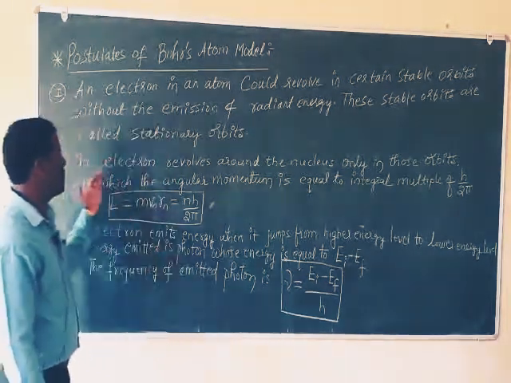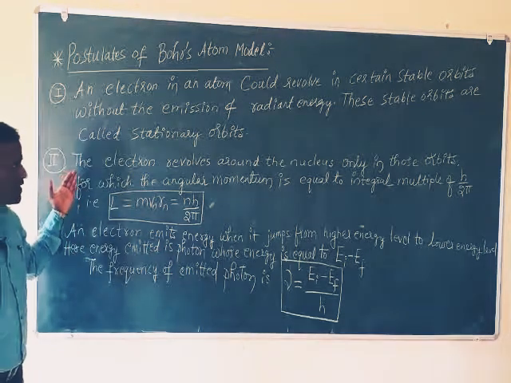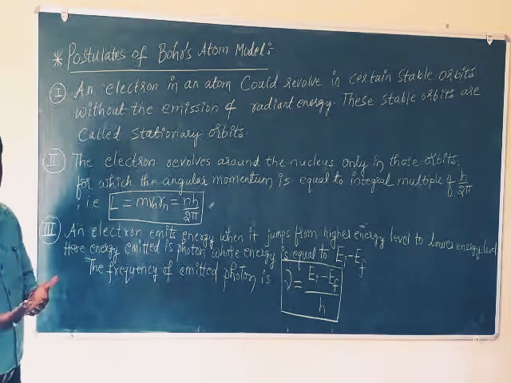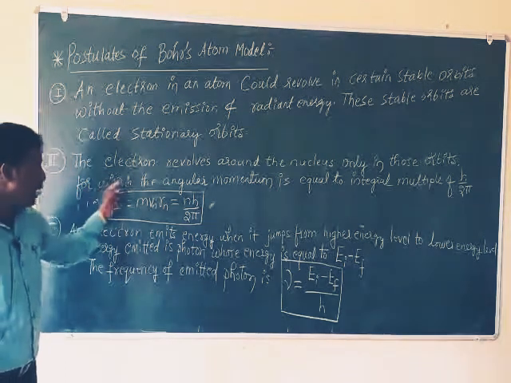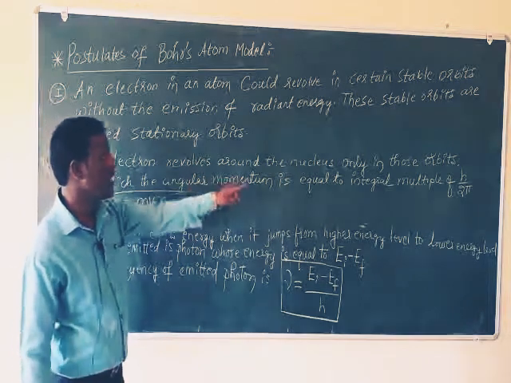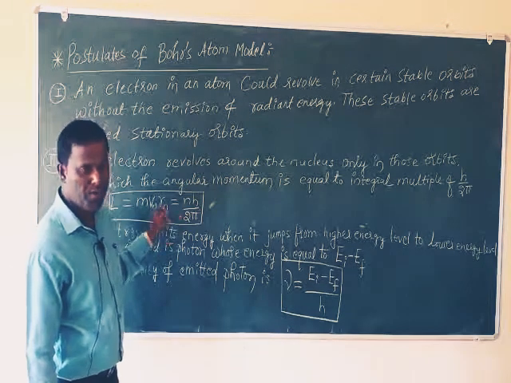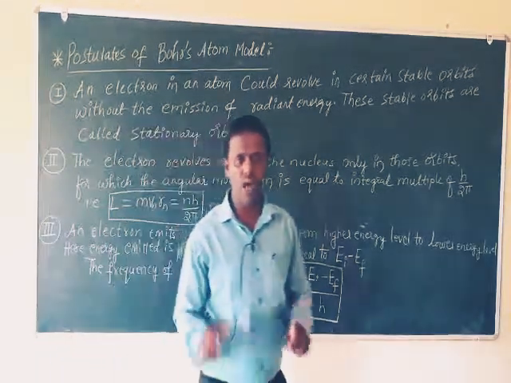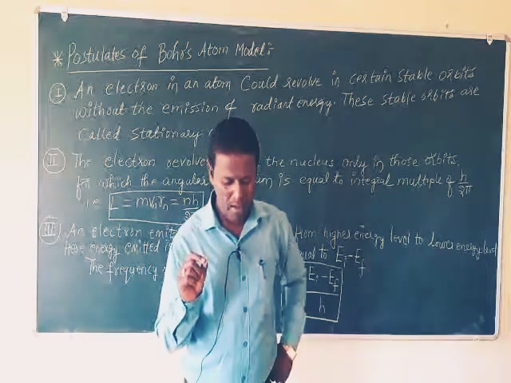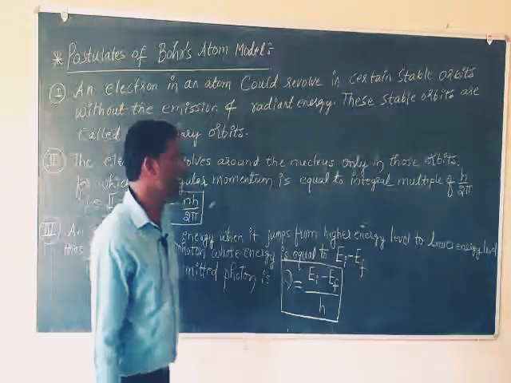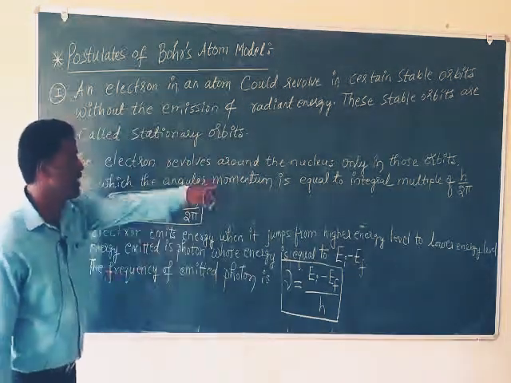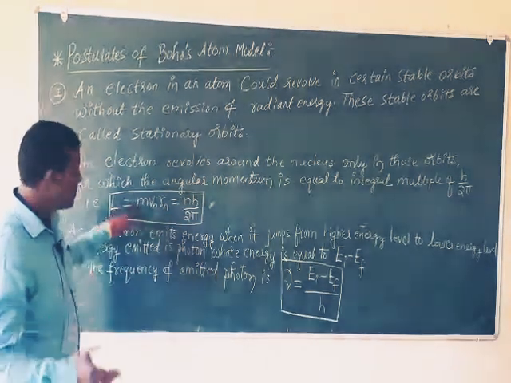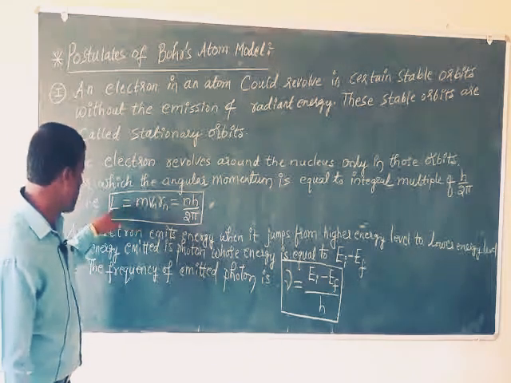See the second point: where can we find the electrons, in which orbit? The orbit where the angular momentum is equal to an integral multiple of h by 2 pi, that is n h by 2 pi. Which orbit satisfies this condition? L is angular momentum.